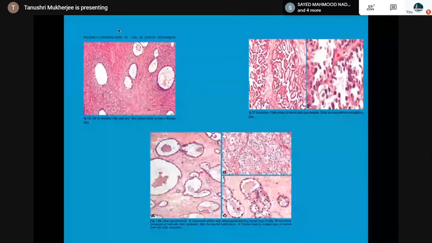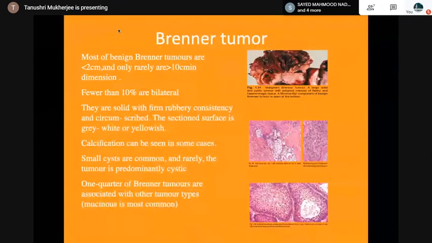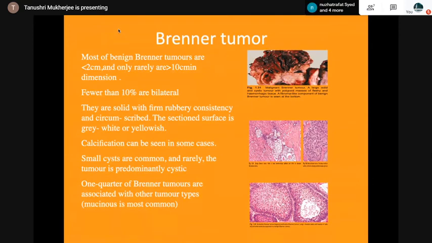Then the entity is a Brenner's tumor, usually less than 2 cm, rarely more than 10 cm in dimension, fewer than 10% are bilateral, solid, firm, rubbery consistency, circumscribed. Sections are grey white or yellowish, calcification can be seen. One quarter are associated with other tumor types, mucinous most commonly.